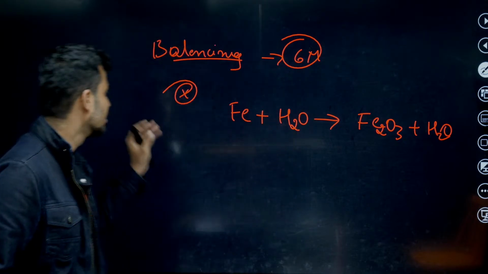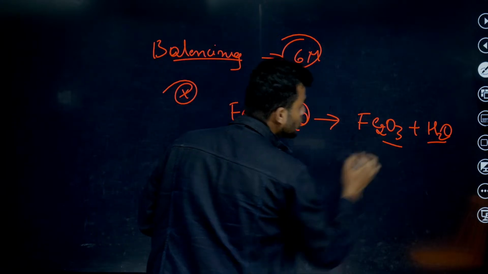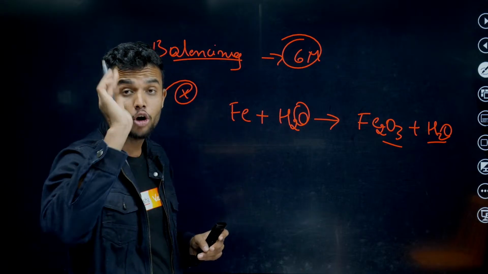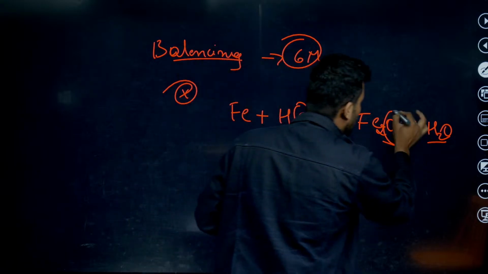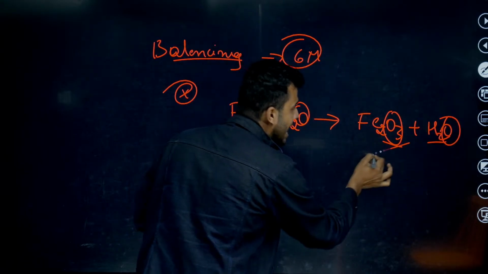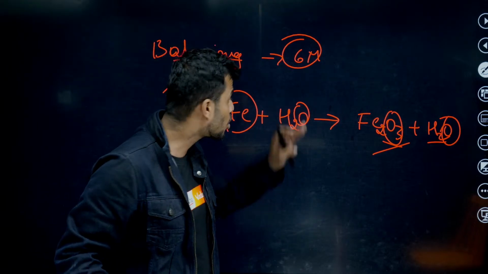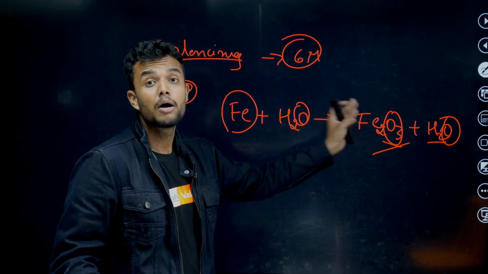Students, first focus here. Oxygen is present in the reactant side and in the product side, in two compounds. First focus on oxygen. Why, sir? Because here there are totally 4 molecules of oxygen. If you balance the oxygen, now you can easily balance iron. Iron is single. Let's concentrate on the high amount of atoms present in the product side.